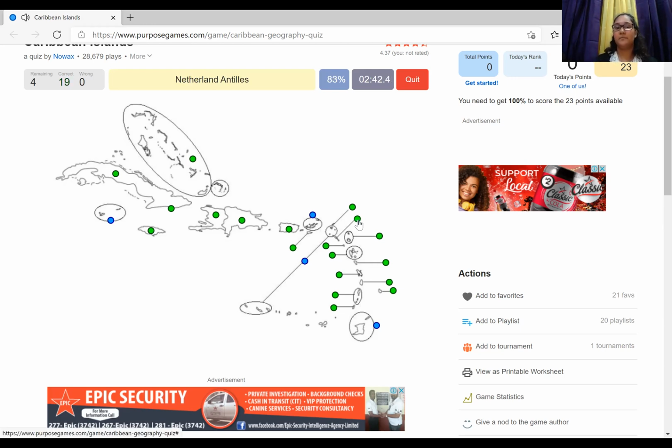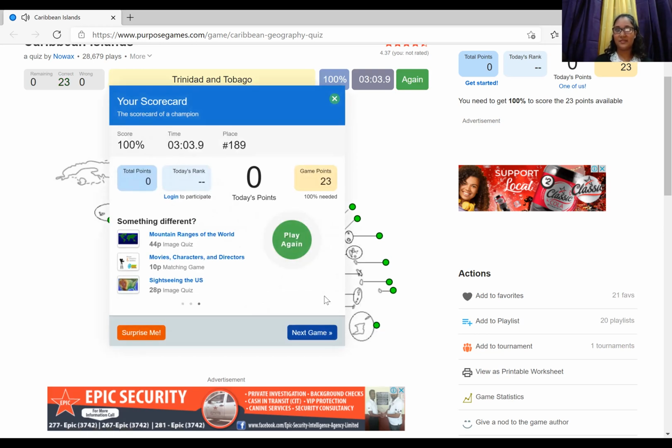Very good. Netherlands Antilles, also known as ABC Islands. Which one? Here. Nice. British Virgin Islands. We found the US already. Show me British. Here. Great. Cayman Islands, not within a bigger group. Over here. Nice. Trinidad and Tobago, our very own. Nice. So we scored a total of 23 points. I'm so proud of you all.